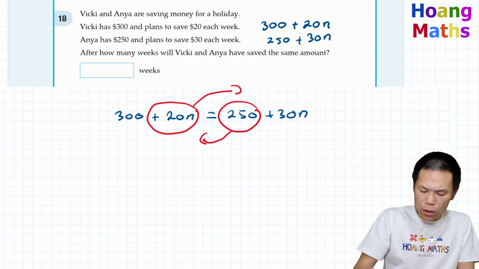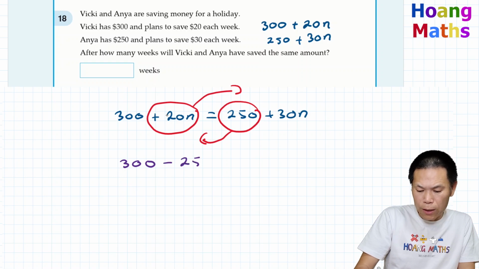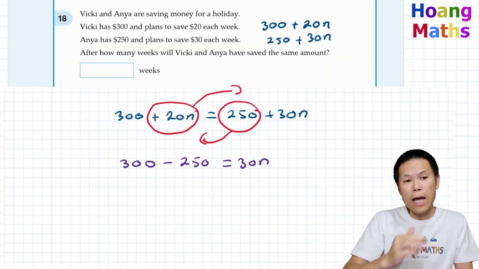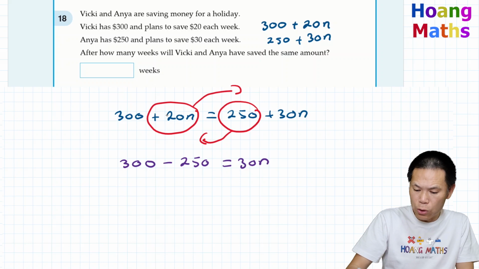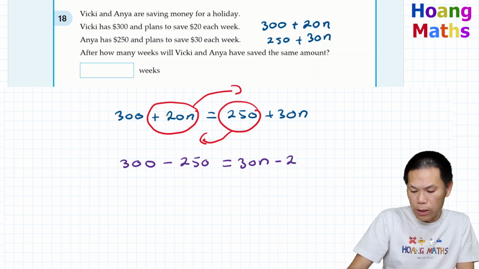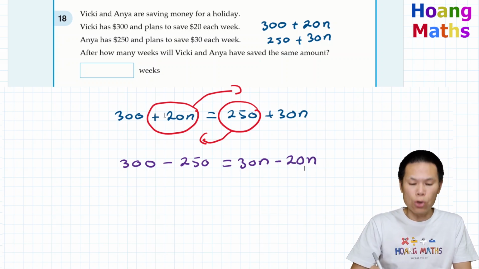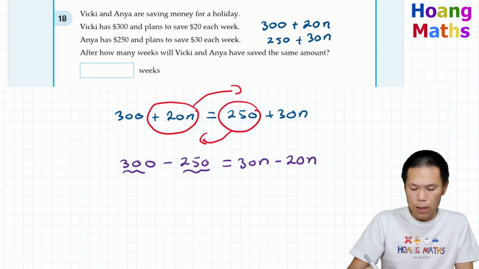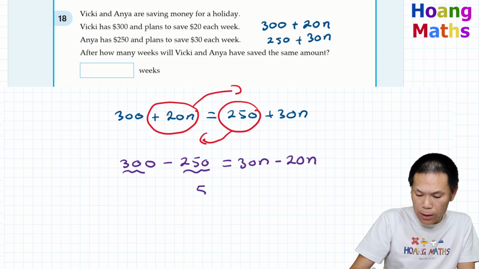On the left-hand side, we have 300 and then we minus 250. On the right-hand side, we have 30n, and we move 20n to the other side, which becomes minus 20n. And we just solve this. 300 minus 250, so we have 50 on this side.